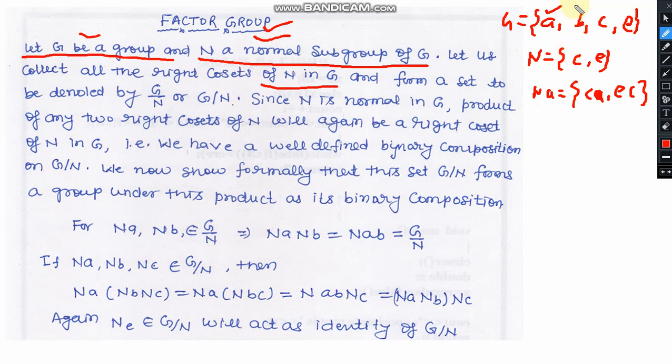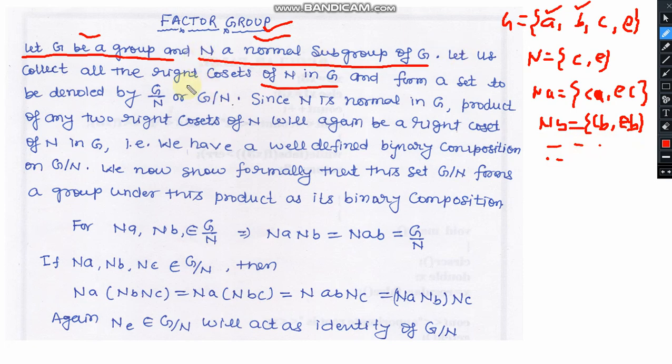The second right coset will be written for element B, so you can write Nb, and the elements of Nb will be equivalent to Cb and Eb. However, E is being treated as identity, so it will give b after multiplying by b, and so on. So in this style you can write all possible four right cosets.